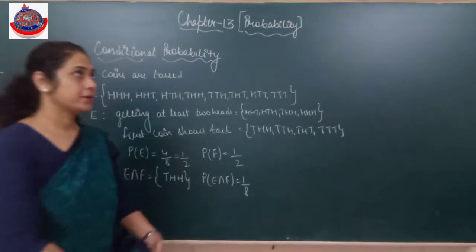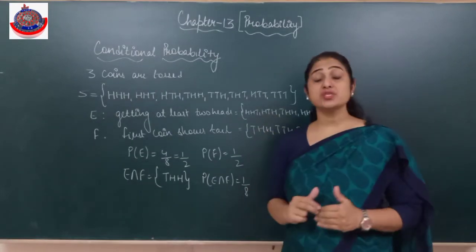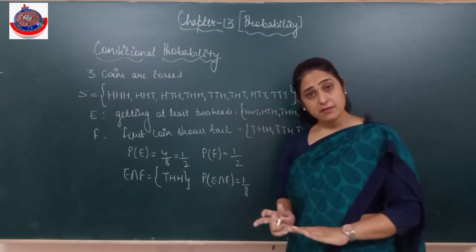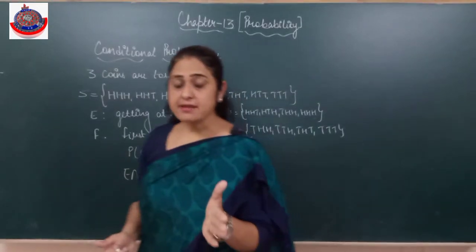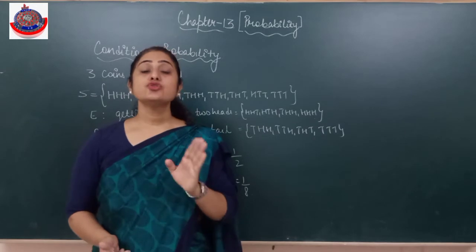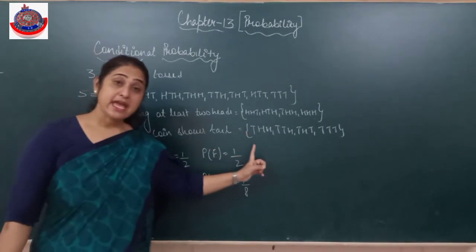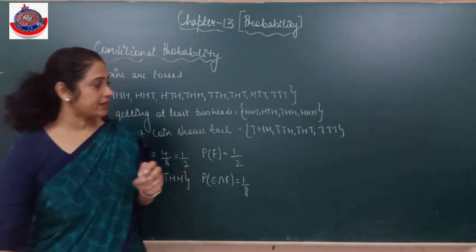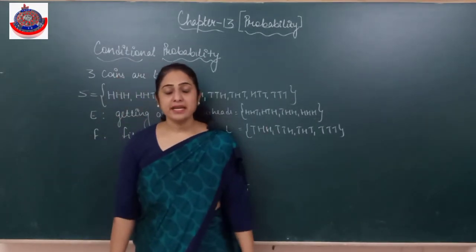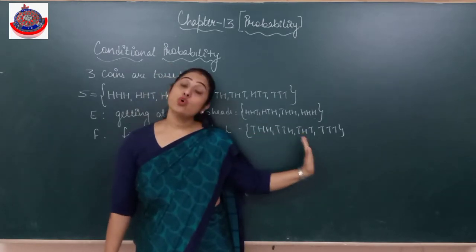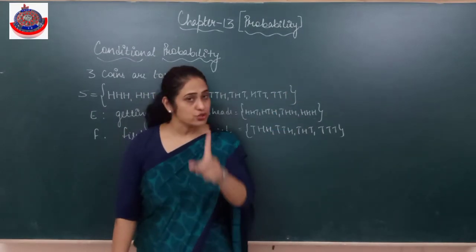Now I'll tell you one thing. Let's see the situation now. He says the first coin shows tail, that means F has already occurred. F has already occurred, then E occurs, then at least two coins show head. Now we are doing conditional probability. What did I say? We tossed 3 coins. Now I have to pick events from this, like F has already occurred. F has occurred means we have picked those sample points from the sample space where the first coin shows tail.